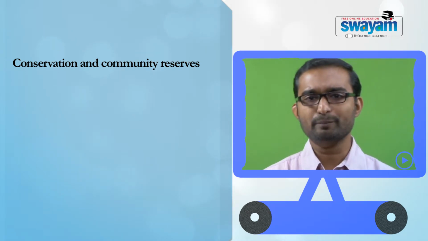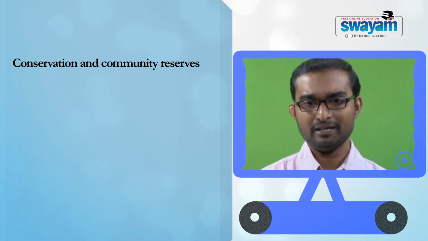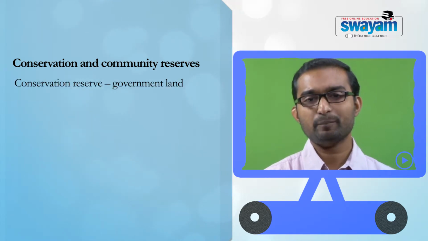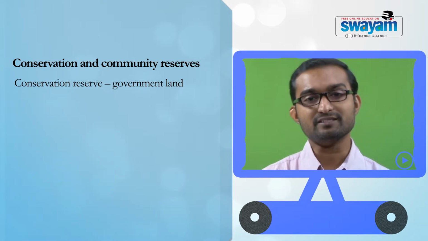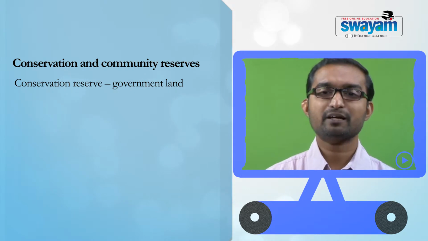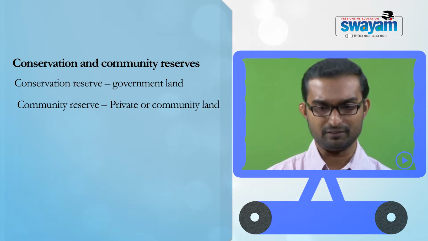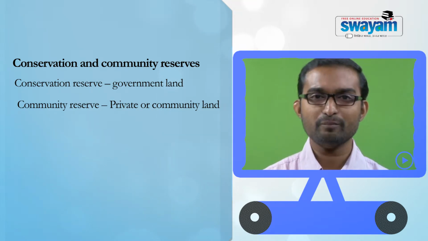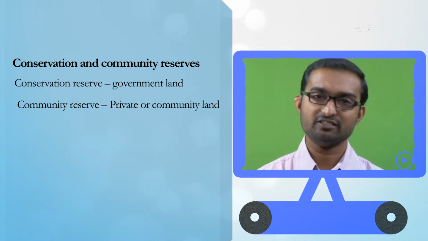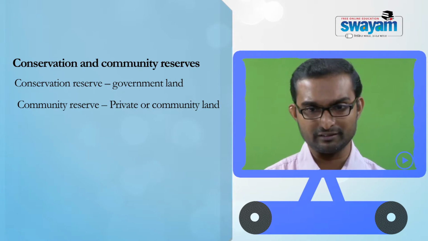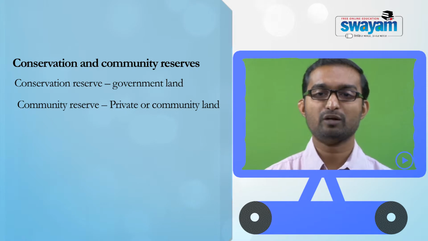But what is the difference between the community reserve and the conservation reserve? Conservation reserve is the idea that if a particular adjacent place belongs to the government, then that will be considered as conservation reserve. If it is a private land or a community land, then that will be termed as community reserve. The major difference is, while the government can decide whether it wants to declare a particular land which is adjacent to a national park or sanctuary as a conservation reserve, it might face some problem if it is a private land or a community land.